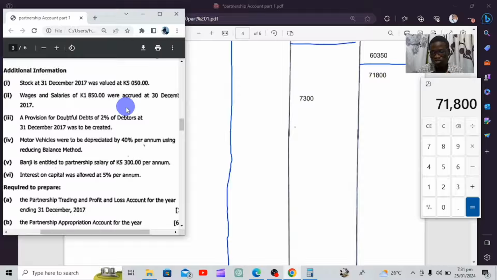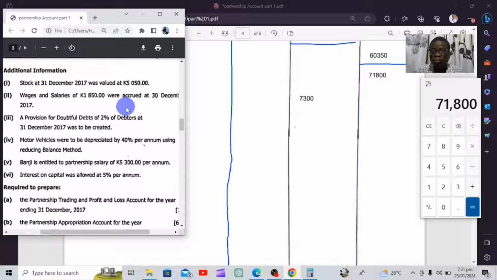So this one, what do they mean when they say wages and salaries were accrued? Accrued is just the same word as owing. When we say you are owing, it means you have nkongole, where you got your goods from. So how are we going to handle this one? When you've got nkongole, in the trading profit and loss, we add it to the expenses.